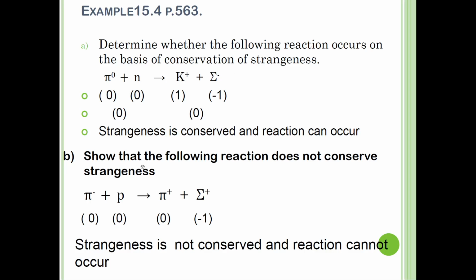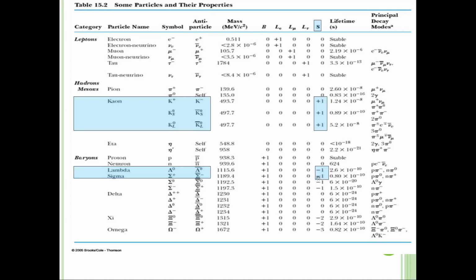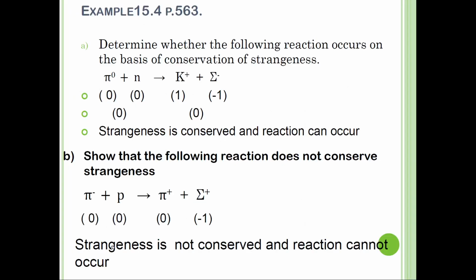Okay, we go for the second one. Pi plus proton gives pi plus sigma plus. So pi is out of the strangeness law, 0. P is under baryon, also 0. Pi is also 0 plus sigma plus. So sigma plus is equal to negative 1. So the strangeness before is 0, after is negative 1. So before and after are not the same, so the strangeness is not conserved and the reaction cannot occur.